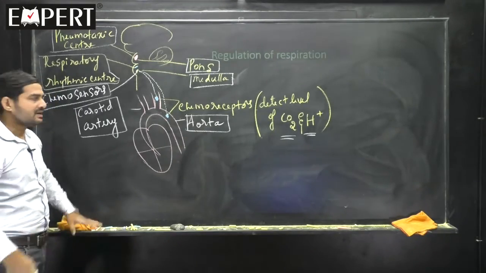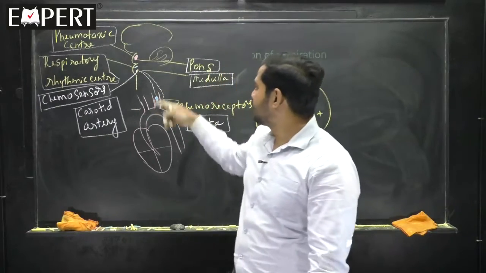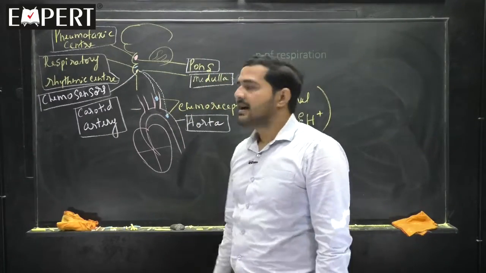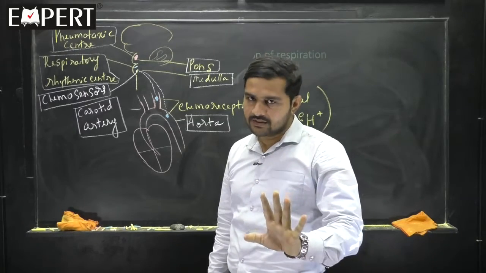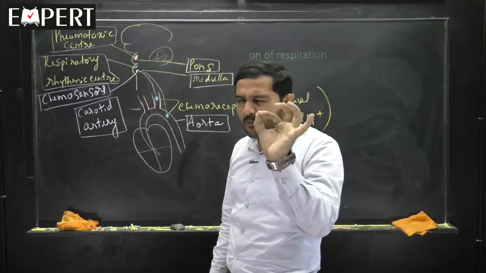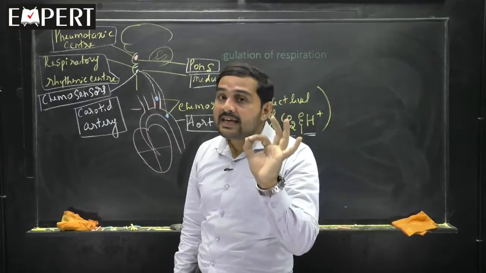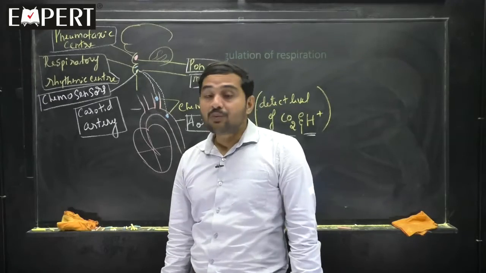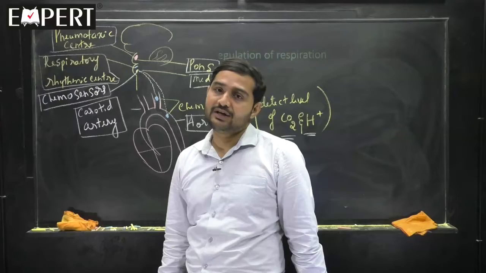Then you may ask, sir, is there any blood supply into the brain? Because the chemosensor is present in the medulla, and the medulla is a portion of the brain. Yes, blood supply is there to the brain. But one point I want to mention: CO2 will not enter the brain tissue.